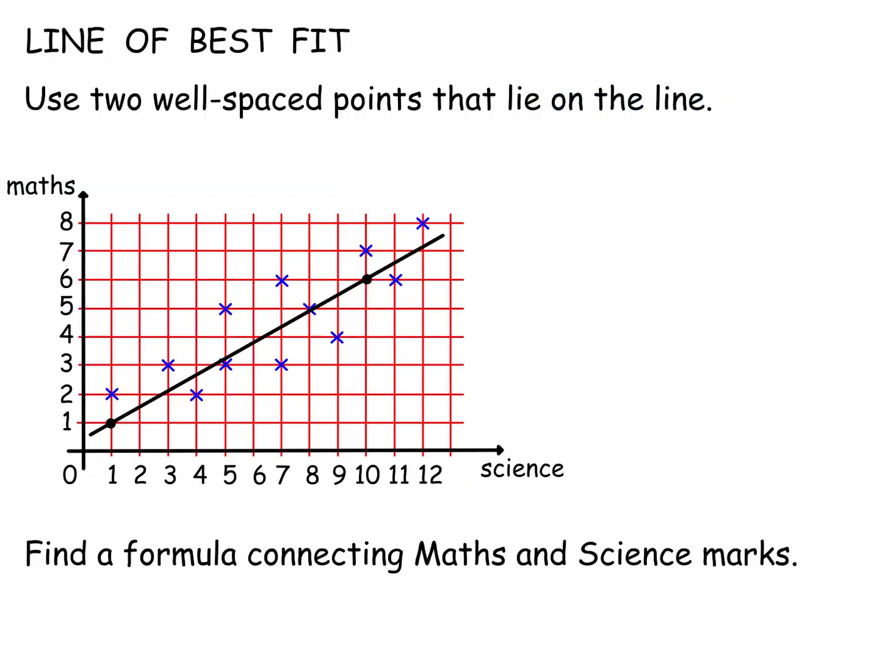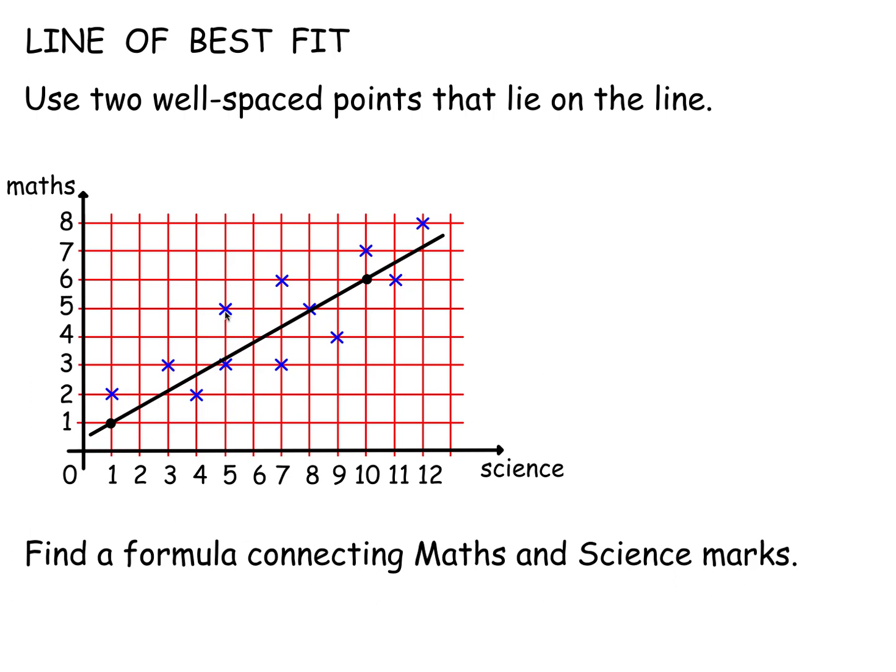So let's take the maths against the science. The points seem to lie in a line with a positive gradient. This line passes through the points, dividing them roughly into two halves, those above the line and those below the line. One or two points lie nearly on the line, but there's no point bang on the line. So when we want the relationship between maths and science, we want to express it as an equation. We want the equation of this black line.